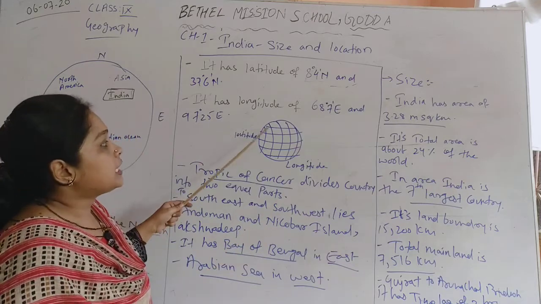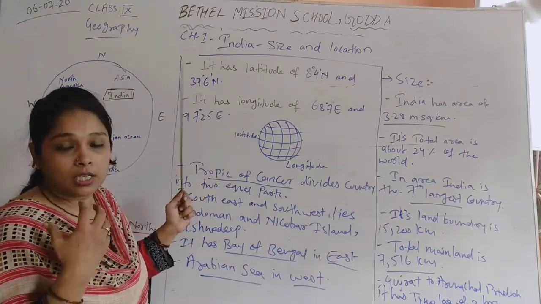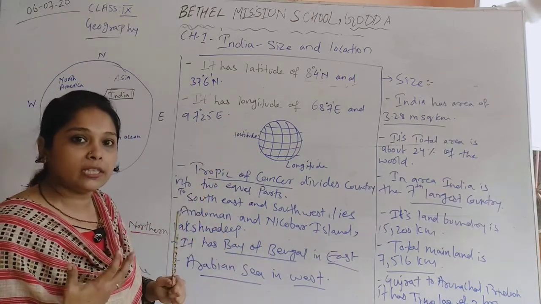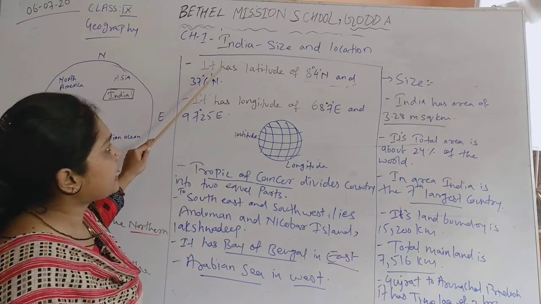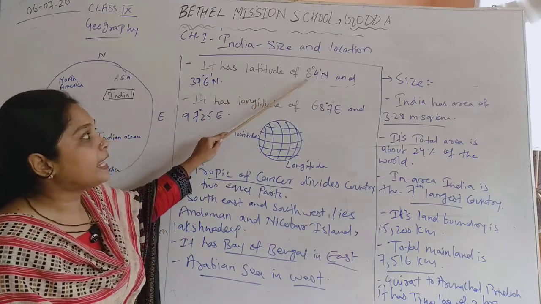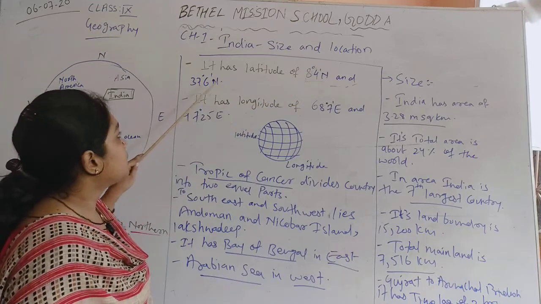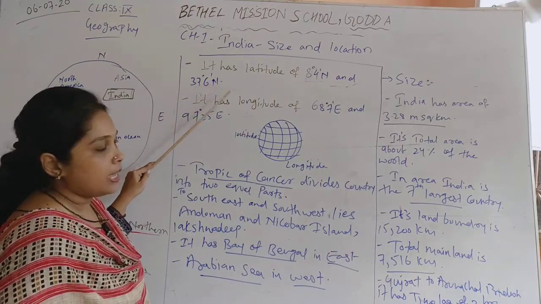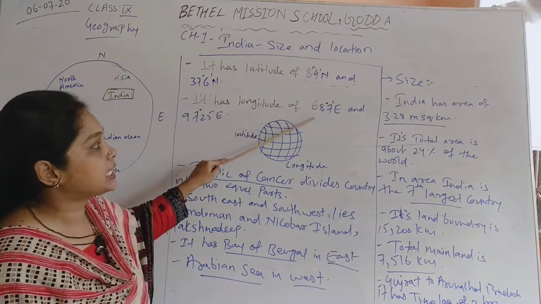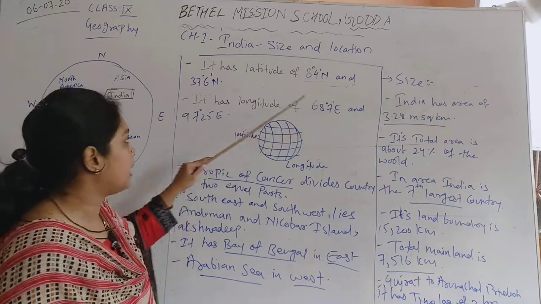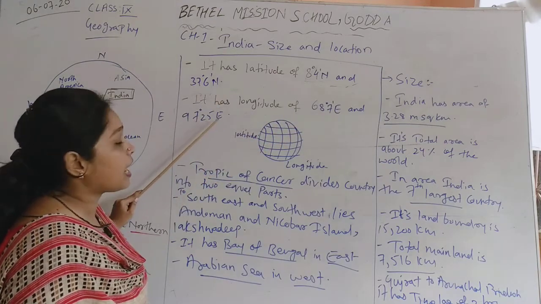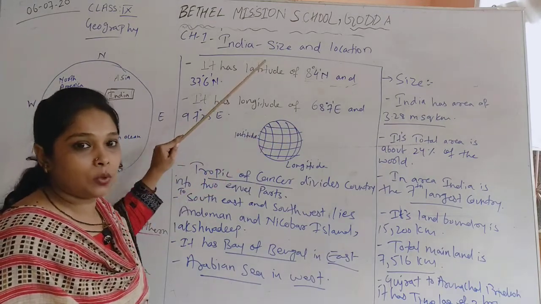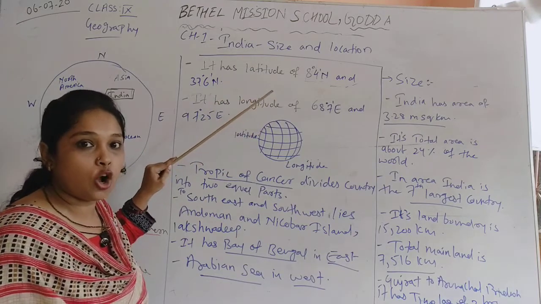Okay. Distance of India between North Pole and South Pole. So it has a latitude of 8 degree 4 north and 37 degree 6 north, and it has a longitude of 68 degree 7 east and 97 degree 25 east. So this is the latitudinal and longitudinal extent of India.